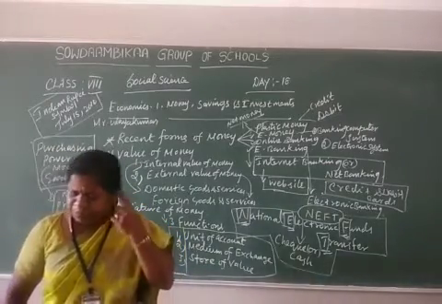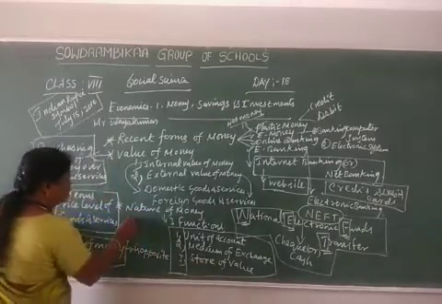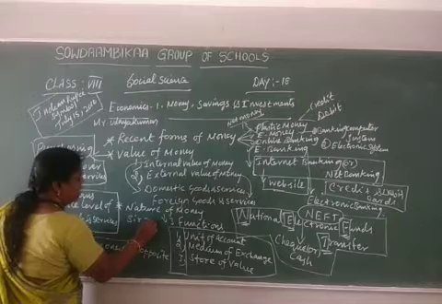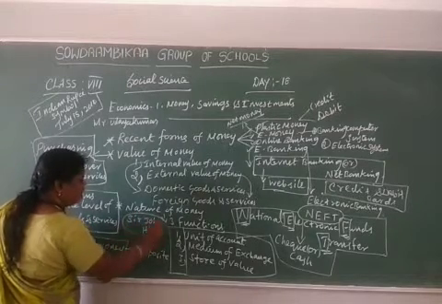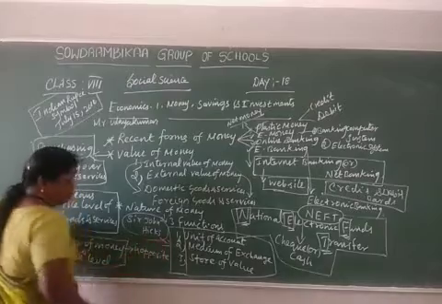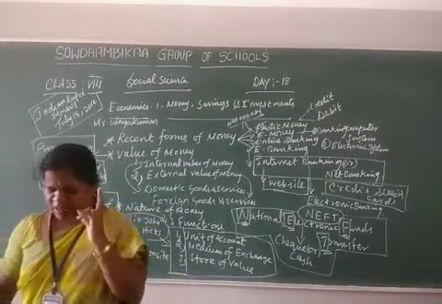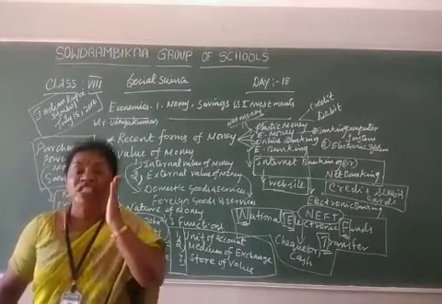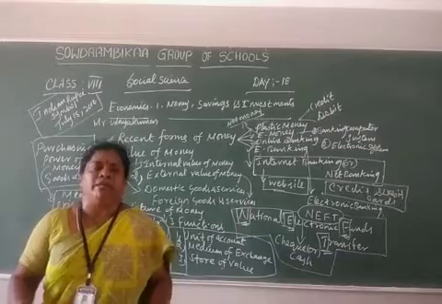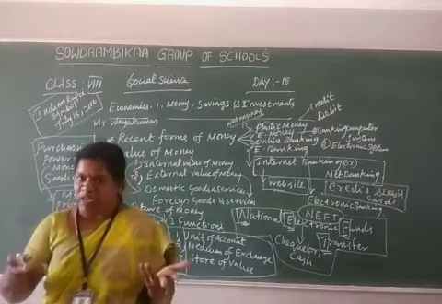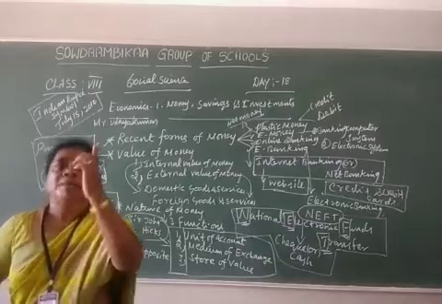Right. So, money: Sir John Hicks, H-I-C-K-S. Sir John Hicks gave the definition of money. He says that money is defined by its function. How does it function? That is called money. Without money we can't live. So he says that money is defined by its functions.